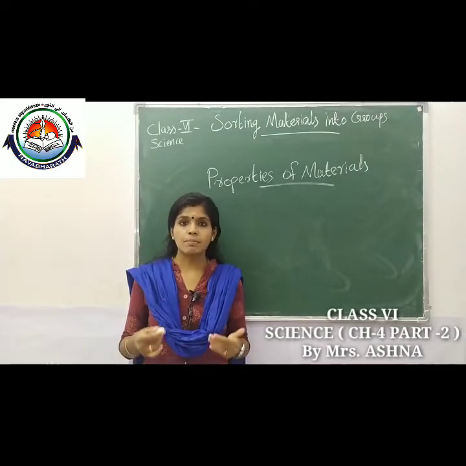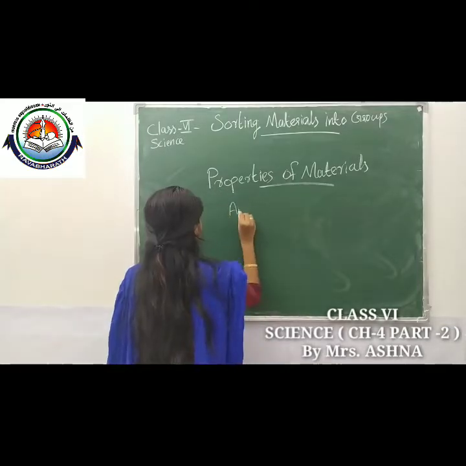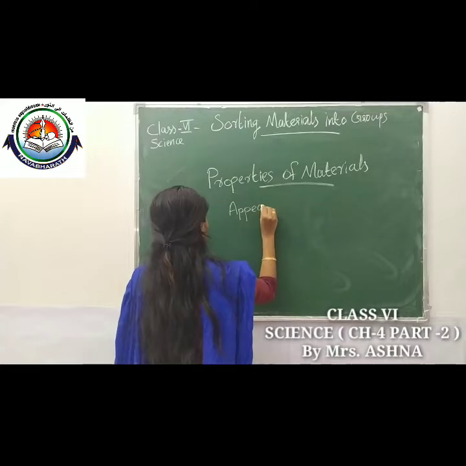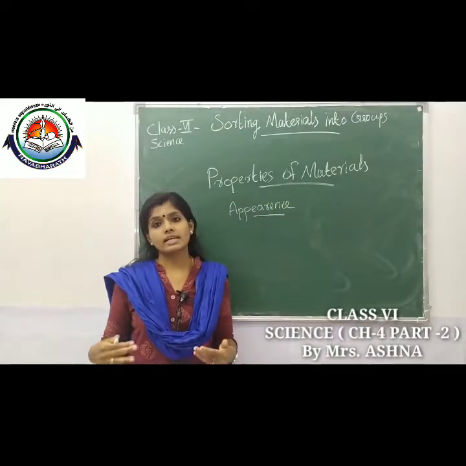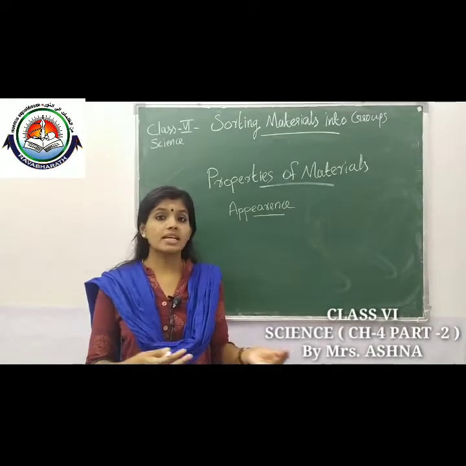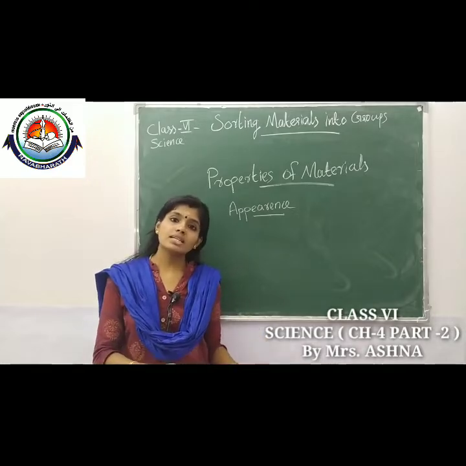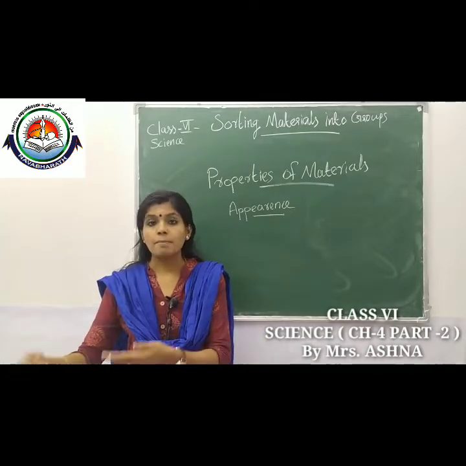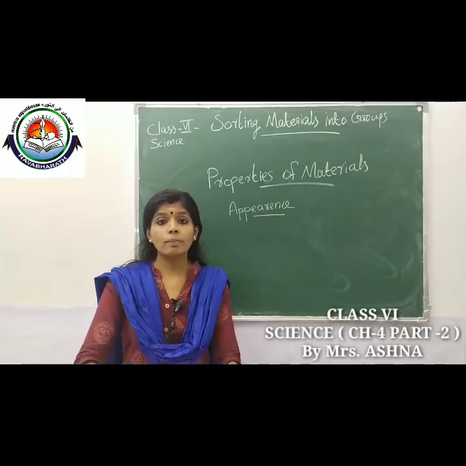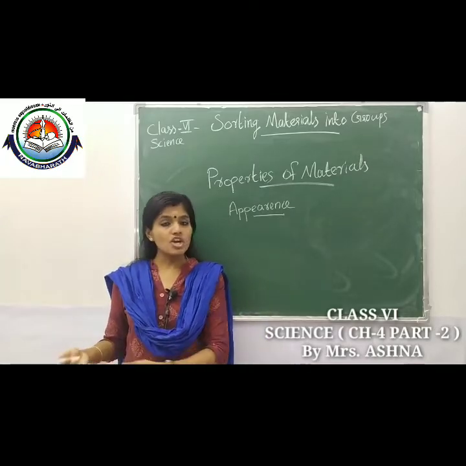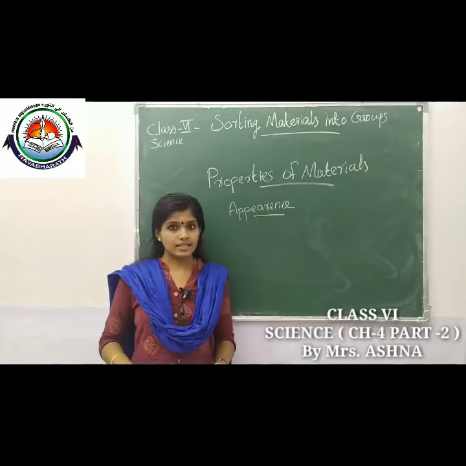So, the first property is appearance. Materials look different from each other. For example, aluminum is different from plastic. Plastic is different from wood. Wood is different from copper. Copper is different from steel, isn't it? So, all materials are different from each other.